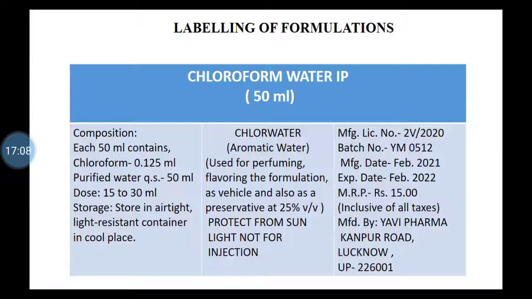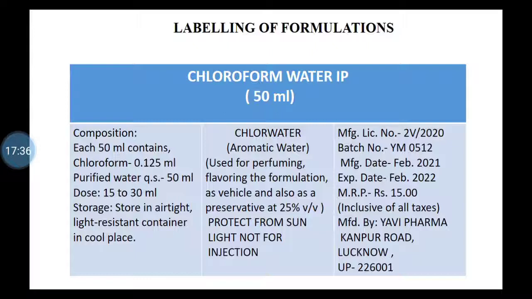Then comes the price of the preparation. So maximum retail price rupees 15, inclusive of all taxes. That is also important on the label, isn't it? You will find that for the preparations or whatever things you buy from the market, the price is there, isn't it? So price is also important.